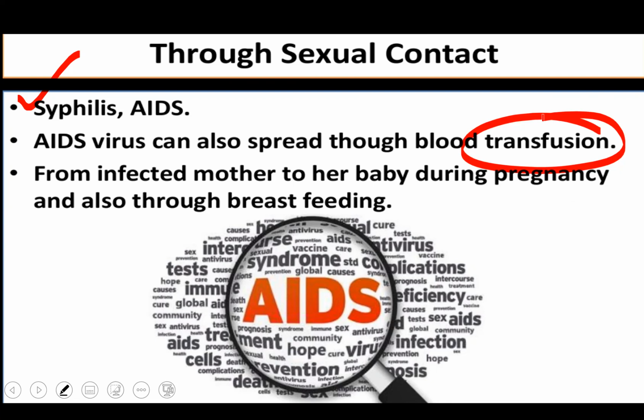So AIDS is a viral disease, and the name of the virus is HIV, human immunodeficiency virus. It can also spread from an infected mother to her baby during pregnancy. If an infected mother is pregnant, during the pregnancy infection can be passed to her baby, and also through breastfeeding.